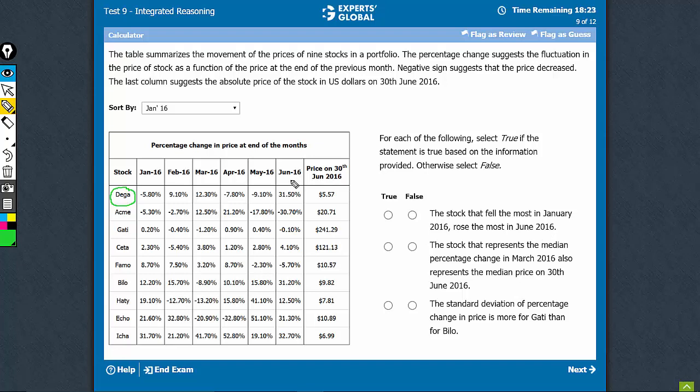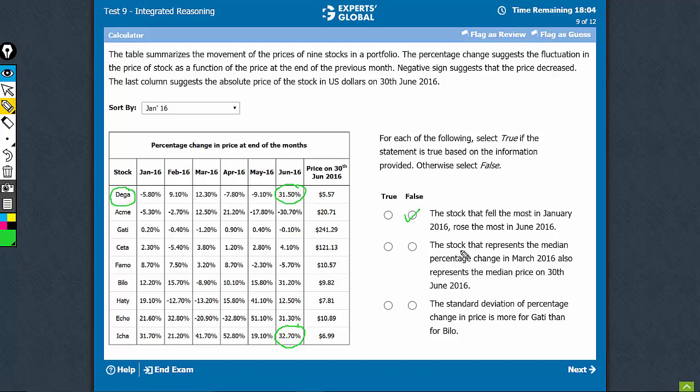June 2016. So for June 2016, yes, it did increase by a lot, but whether this is the highest value? No, there is an even higher value. Please remember to not get overwhelmed by such high values on the GMAT. There may be some other value even higher. So this statement is false.